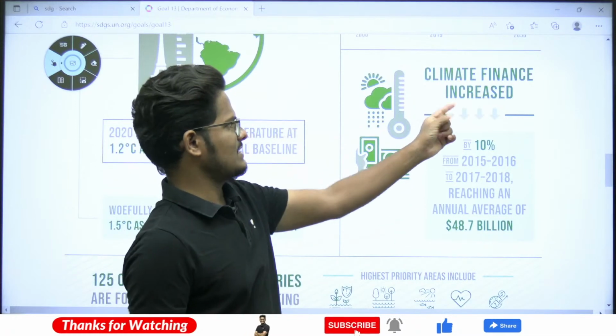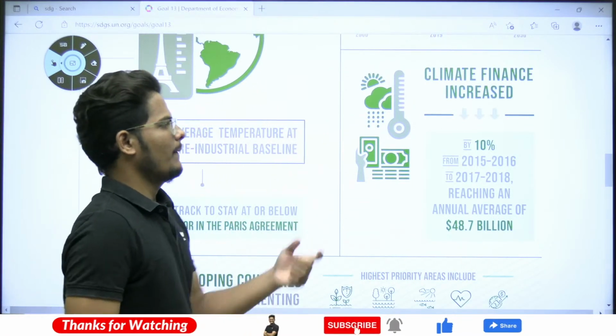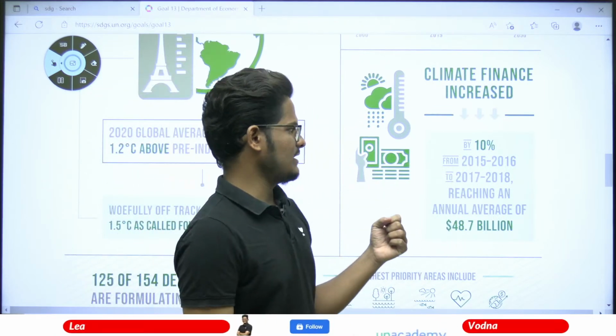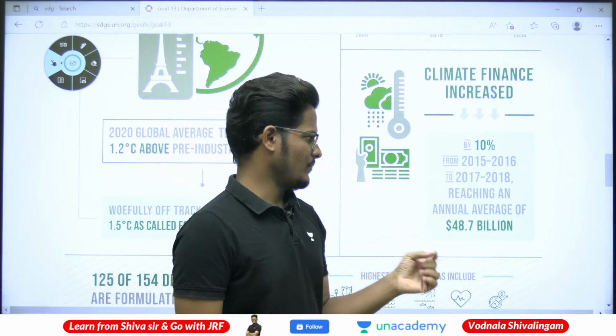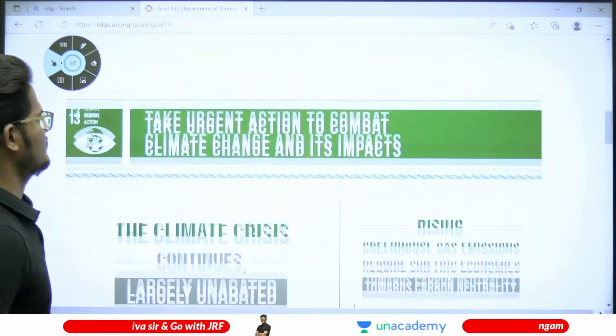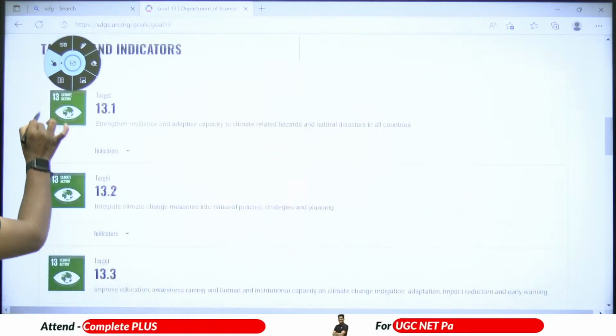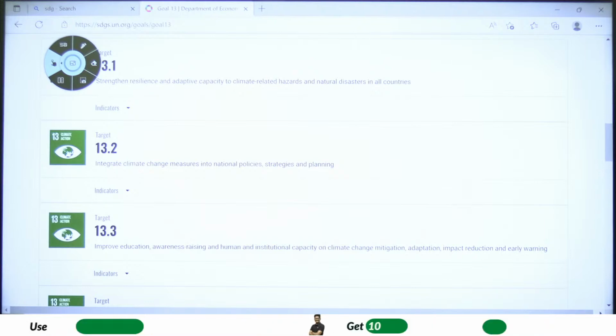And climate finance increased. Climate finance means the amount of funding increased by 10%. It increased from 2015-16 to 2017-18, reaching an annual average of 48.7 billion. Target, are there any important things in the targets?